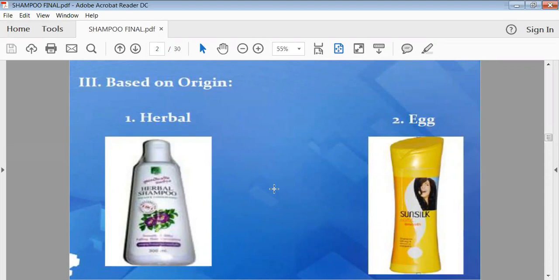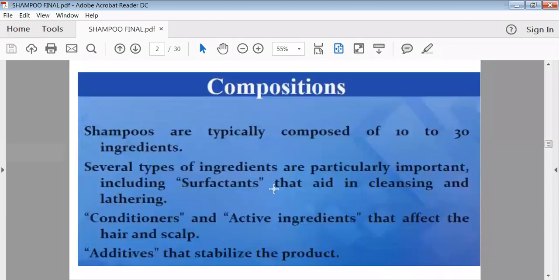Simply put, when plant-originated material is used for the preparation of shampoo, it is called herbal shampoo. Nowadays herbal shampoos are used more than other types of shampoos. Then there are shampoos using egg yolk. Egg yolk has a conditioning effect as well as a surface acting agent. So by using egg yolk, we can prepare shampoo. So these are the two types of shampoos on the basis of the origin of the surface acting agent.